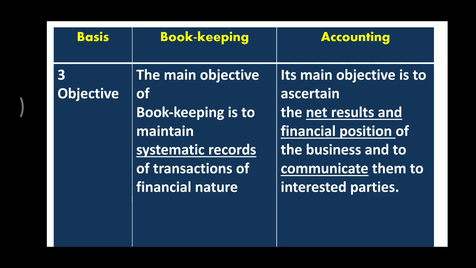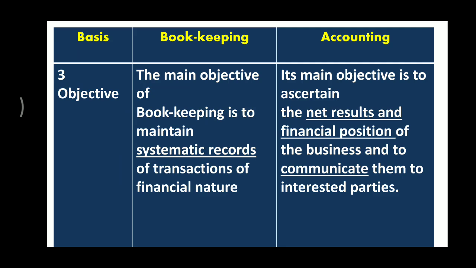Then objective. The main objective of bookkeeping is to maintain systematic records of transactions of a financial nature. Bookkeeping mainly focuses on keeping a systematic record of all the transactions which are financial in nature, which can be expressed in terms of money. That is the only object of bookkeeping. They keep a record systematically. And for whom do they keep the record? For the process of accounting.